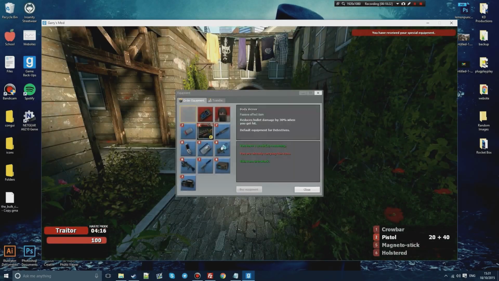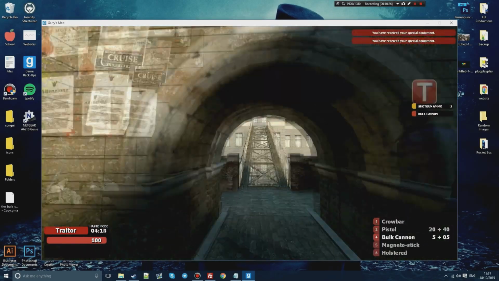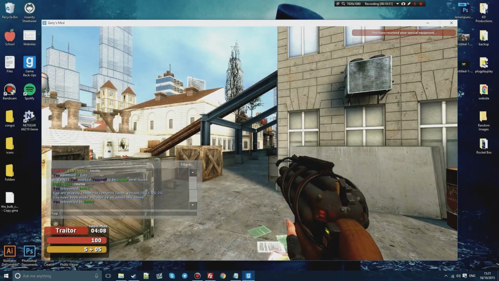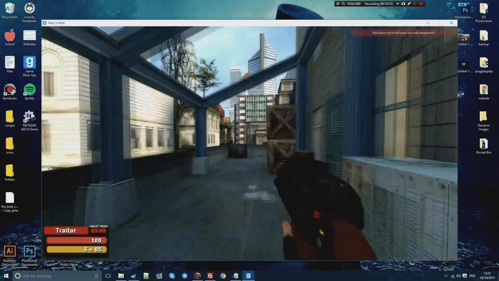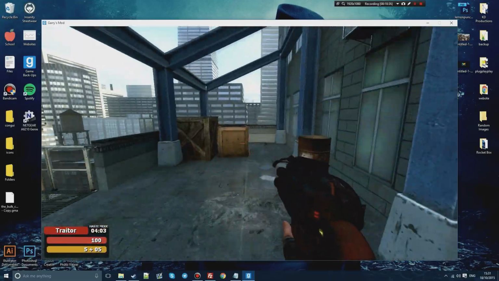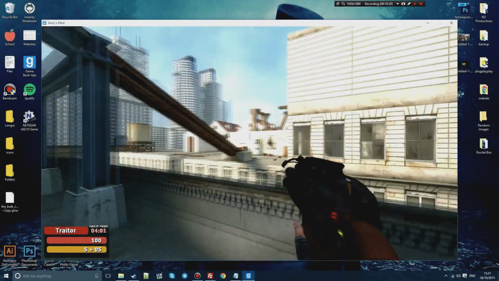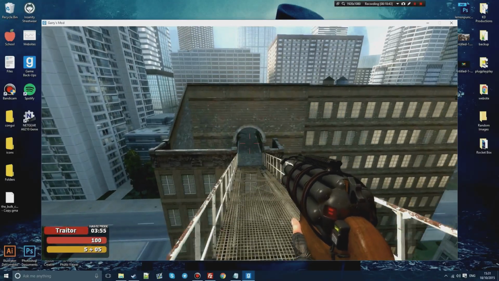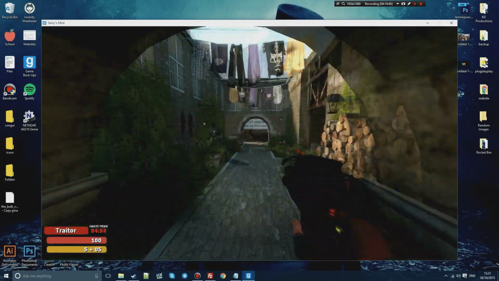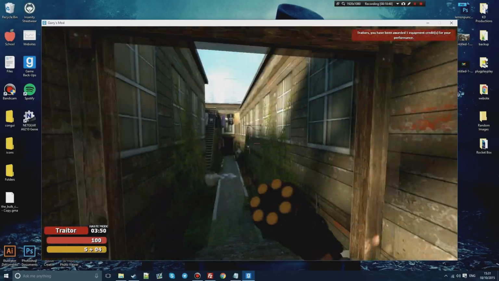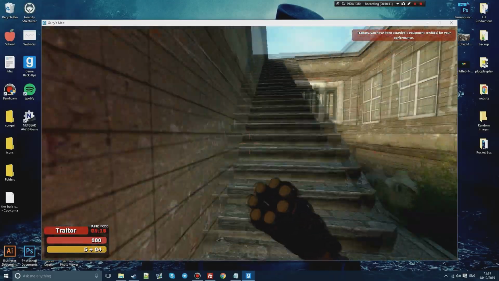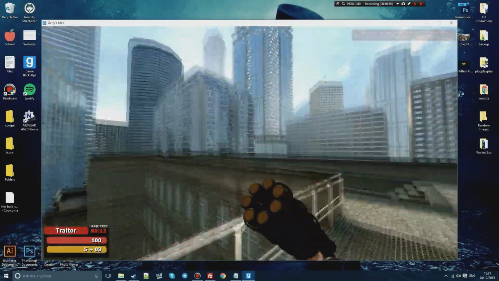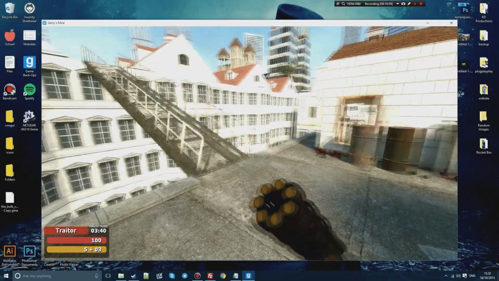But if I go ahead and buy that, then you can see that I have the bolt cannon in my inventory. You can see that it has 5 of 5 ammo, because as you remember we specified that it only had 10 rounds in the config, and it will also do 10 damage, which is absolutely awesome. So there you go, you have your own weapon inside Garry's Mod TTT. It still does a hell of a lot of damage at close range because of the amount of bullets that are in it. And the reload animation appears to be broken on this anyway, but that's fine.